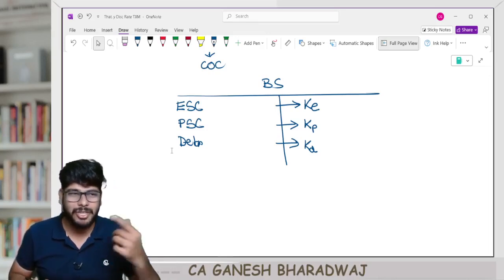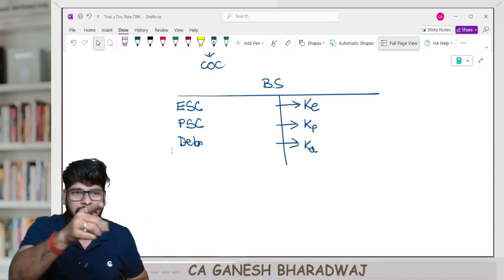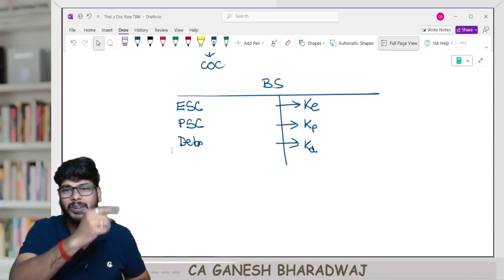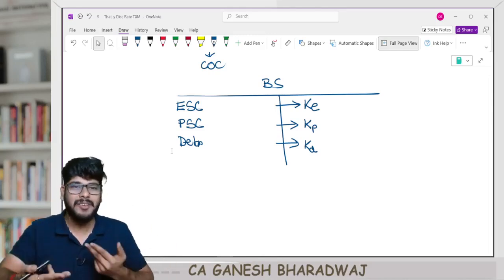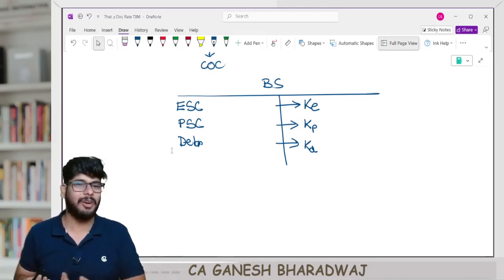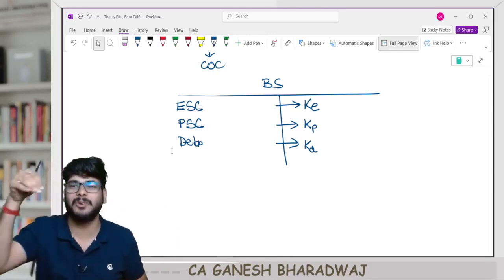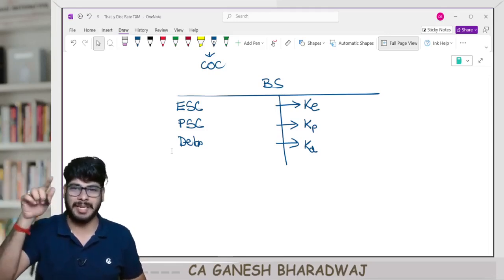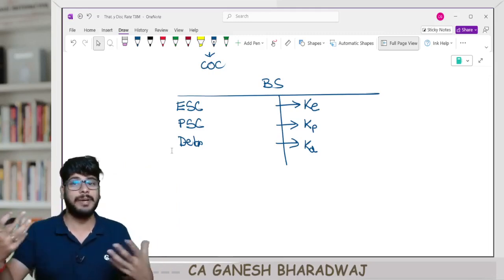In short, IRR computed from your perspective was a return for you. The same IRR computed from the perspective of the company is a cost, because it's the same transaction, only flipped. That calculation is what is called the cost of capital, expressed as a percentage, and for each source of finance the cash flows will be different.